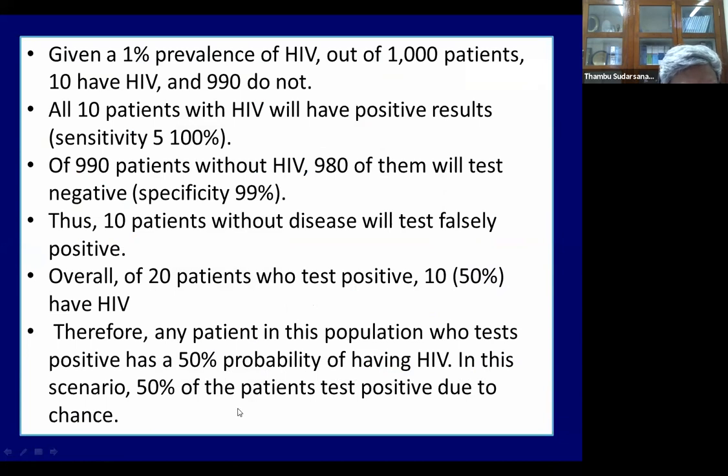In this scenario, 50% of positive results are due to chance. So just be careful. Do a population screening, blood bank screening, and then somebody comes up positive. Maybe only a 50% chance he actually has HIV. So that's something important to consider.